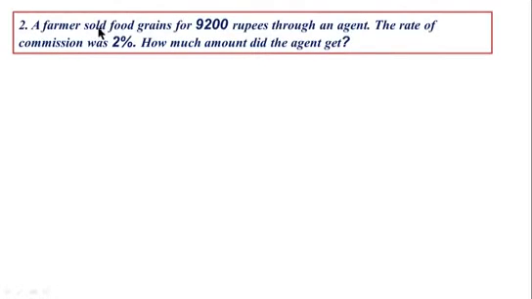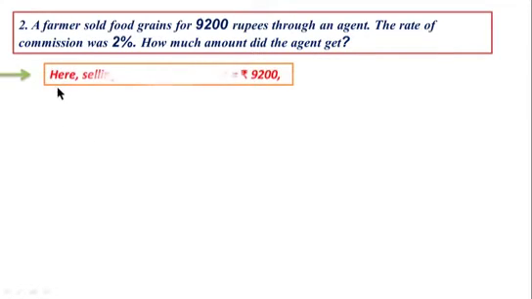Example 2. A farmer sold food grains for 9,200 rupees through an agent. The rate of commission was 2%. How much amount did the agent get? Solution. Here selling price of food grains is equal to rupees 9,200.